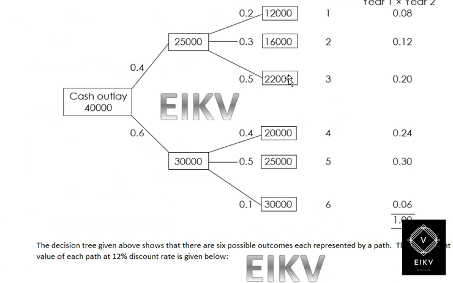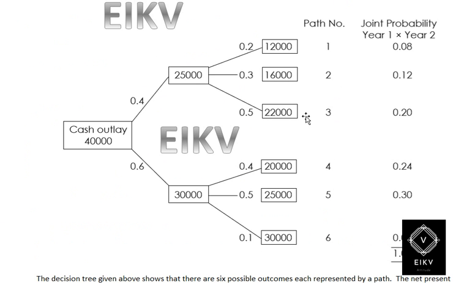So 20,000 is 0.4, 25,000 is 0.5 and 30,000 is 0.1. While checking here, we will get 6 probable outcomes. So we have 6 options: one, 2, 3, 4, 5, and 6.